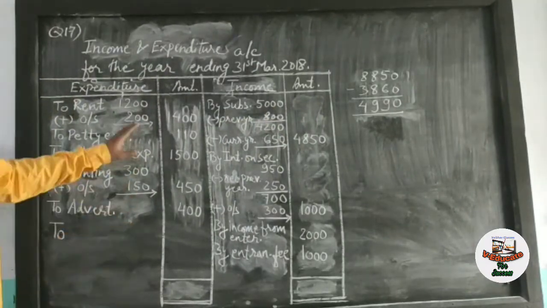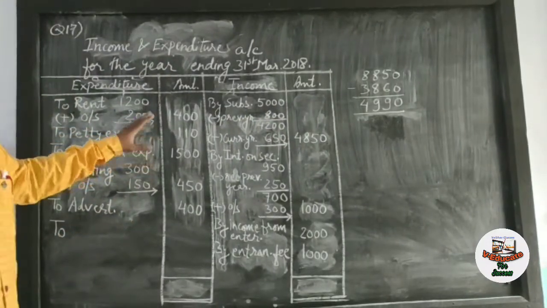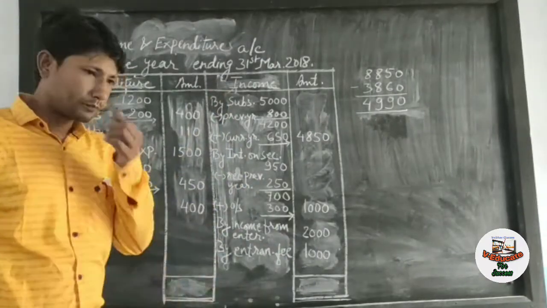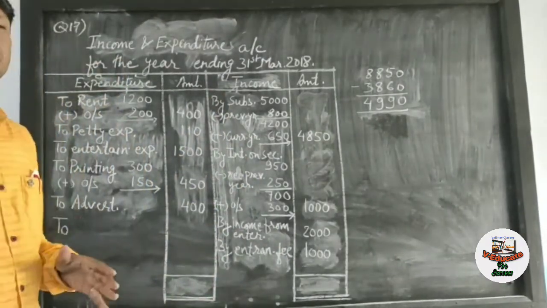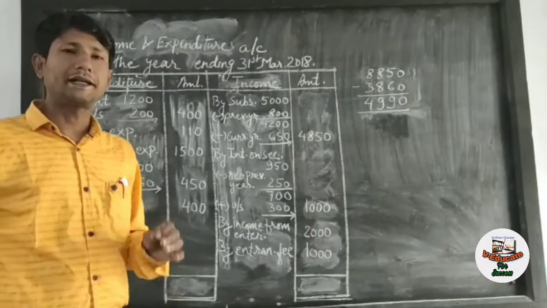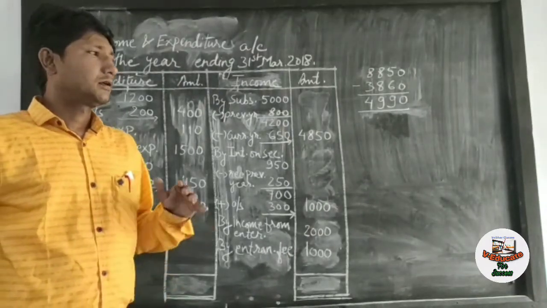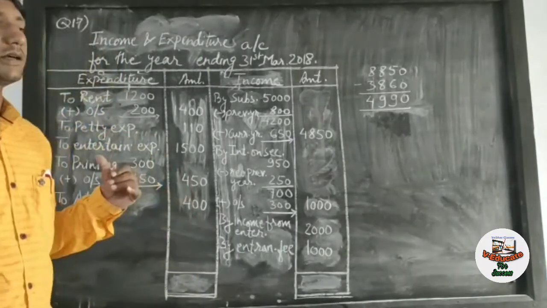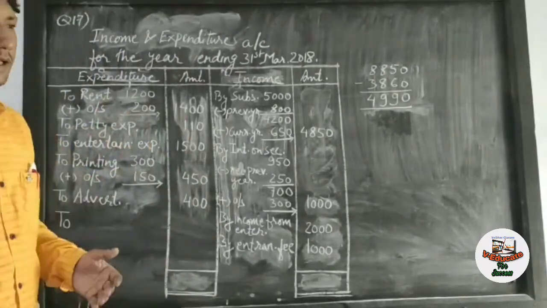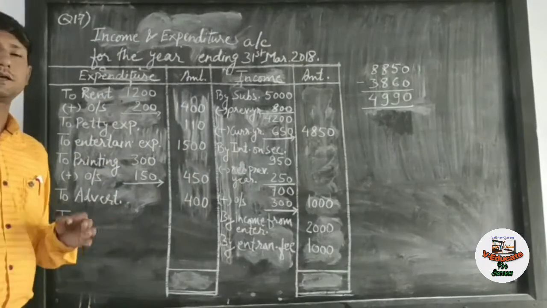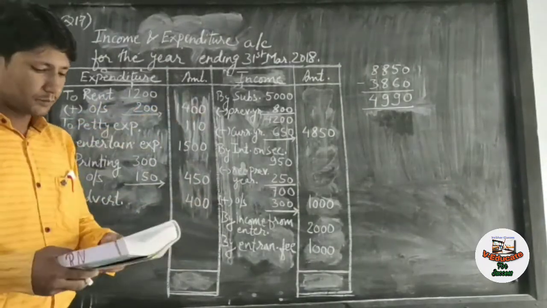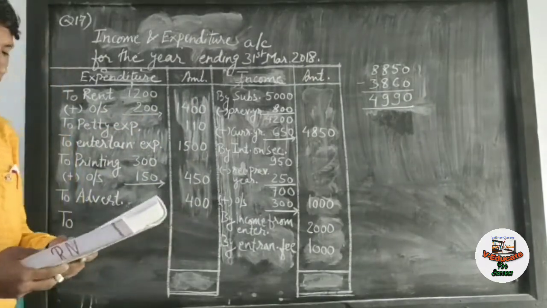No balance will appear in the income and expenditure account because cash is an asset and it will appear in the balance sheet. You have to just write the expenses and incomes of the current year. It does not consider the items of the previous as well as the next year. Only current year items will appear in income and expenditure account. The summary of the cash book is given.